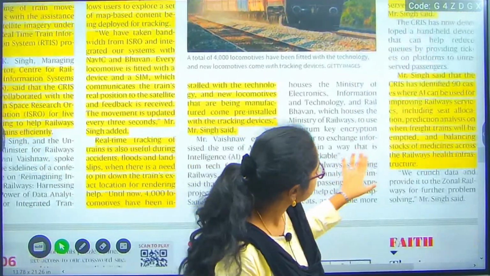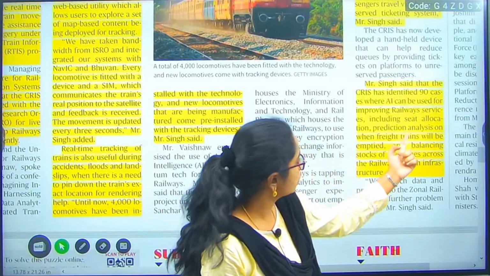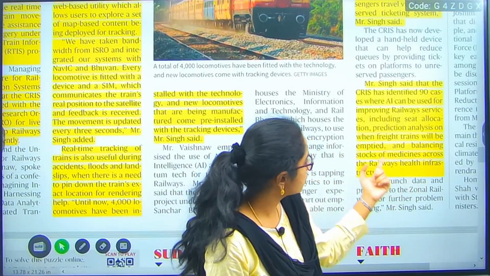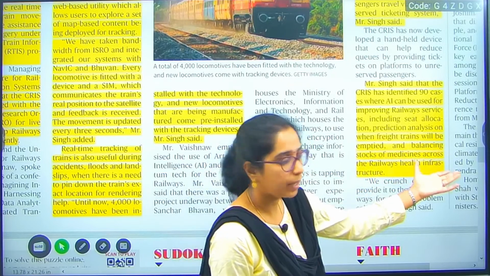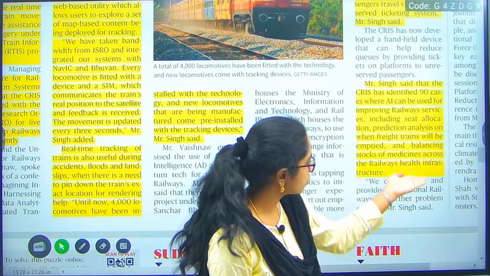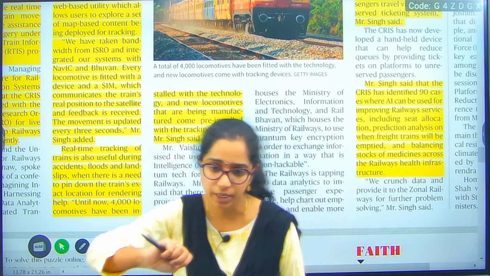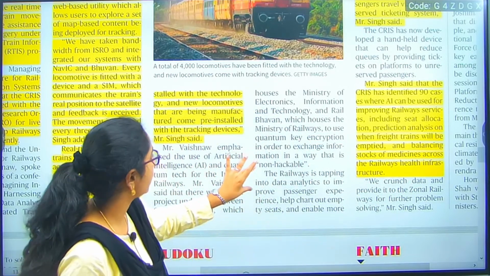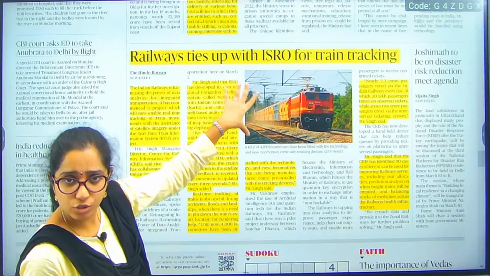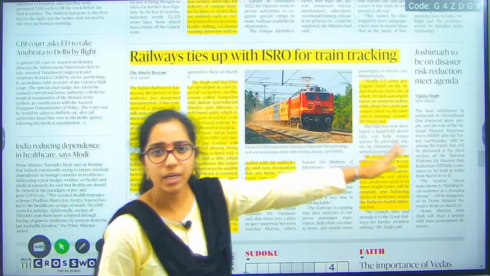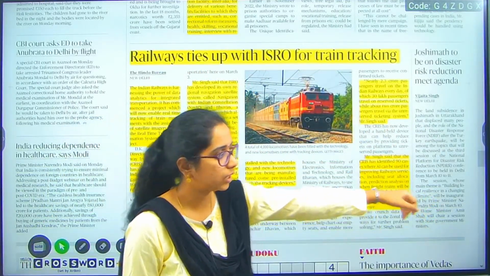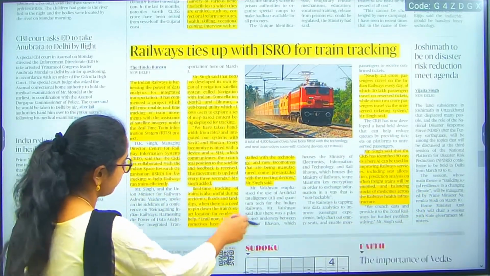like seat allocation, prediction analysis, when freight trains will be emptied, then balancing stocks of medicines across health infrastructure. In all these places, they have identified 90 places where they are trying to use the existing technologies of ISRO and combine them with AI. Okay, so that is about this article. Fine. Next.